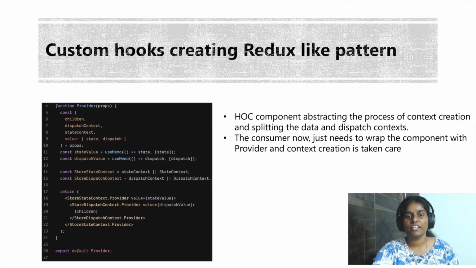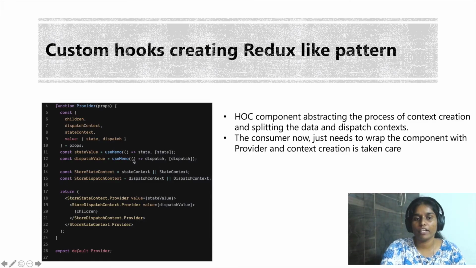So the first one in our custom hook library is a provider HOC component. What this component does for us is it abstracts the process of the context creation for the state and dispatch. Now, as a consumer, we just have to wrap our components using the provider HOC and pass its required values of state and dispatch, and the context creation part is internally taken care of.